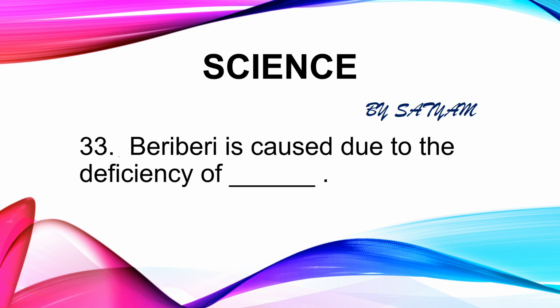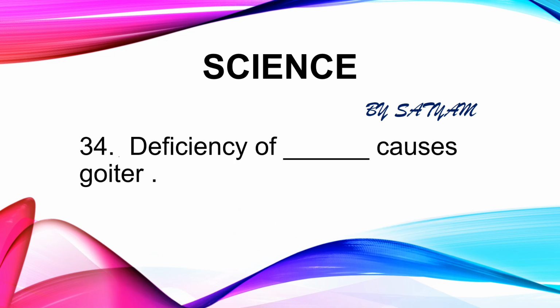The next question is: beriberi is caused due to the deficiency of dash. The answer is vitamin B1. The symptoms of beriberi are weak muscles, loss of appetite, pain in the limbs and very little energy to do work. The next question is: deficiency of dash causes goiter. The answer is iodine. Goiter is more often due to the over or under production of thyroid hormones, which is caused by lack of iodine in the diet.